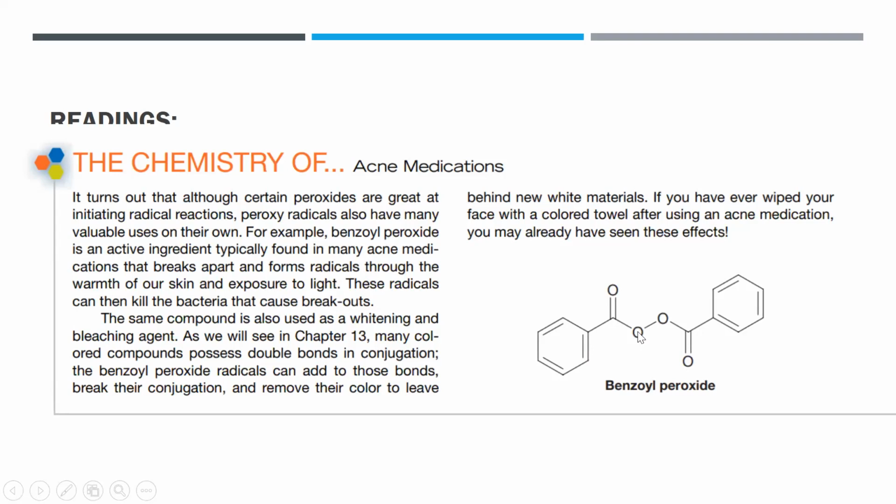So this one will react with the proteins and amino acids on the surface of the bacteria, to bind to the bacteria and surfaces so that it couldn't infect the skin. The same compound is also used as a whitening and bleaching agent. You can also find this in hypochlorite, all sorts of radicals. As in chapter 13, many colored compounds, and benzoyl peroxide can also add to those bonds, break conjugation, and remove their color to leave behind new white materials. So they are also used as whitening agents.